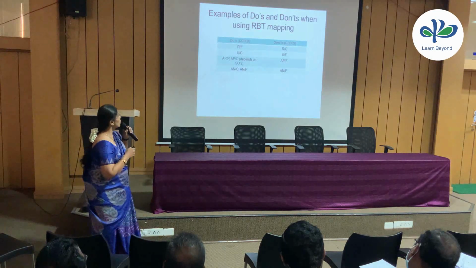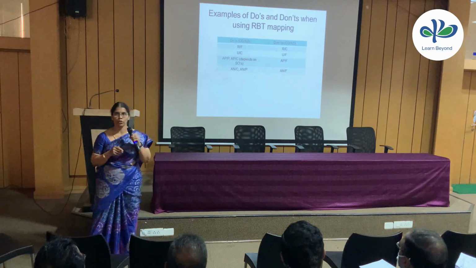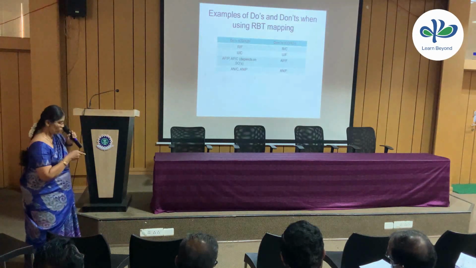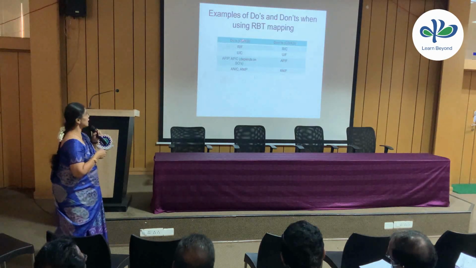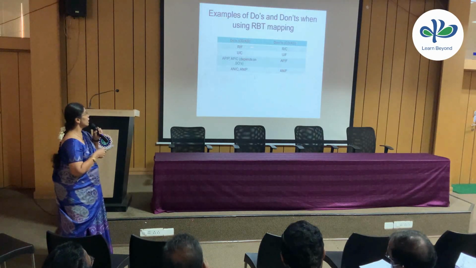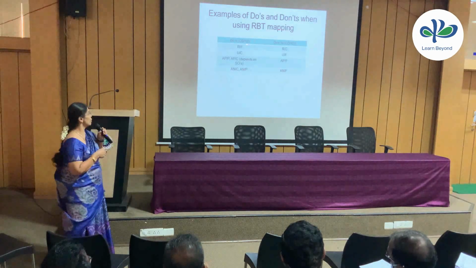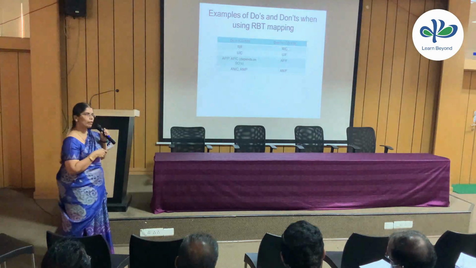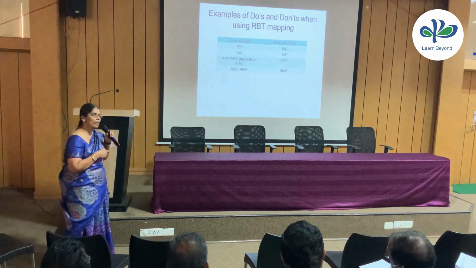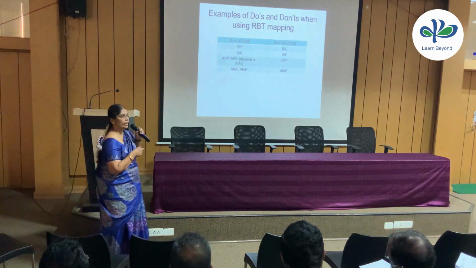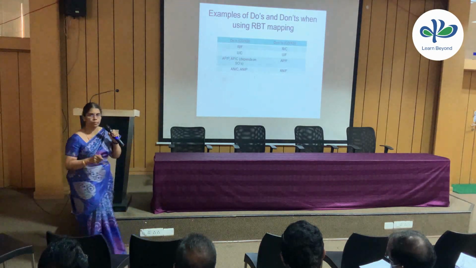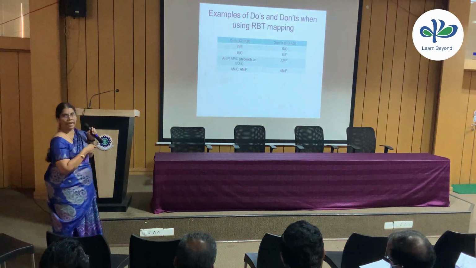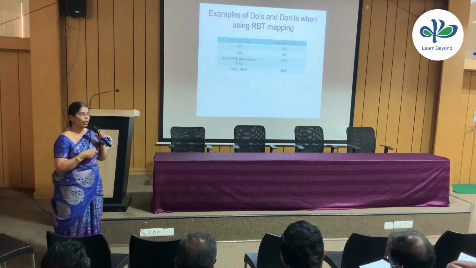Now, examples of do's and don'ts when using RBT mapping. We have a confusion among ourselves, so let us clear that also. What are the do's and what are the don'ts? CD stands for cognitive process dimension and KD stands for knowledge dimension. Here we have remember fact, that is where we can map it. But remember concept is not permitted here. We are not remembering a concept, we are understanding a concept. So you can do only RF and not RC or RP. That is not allowed here.